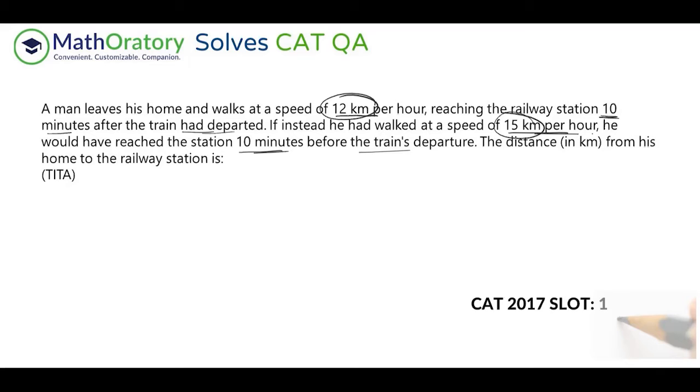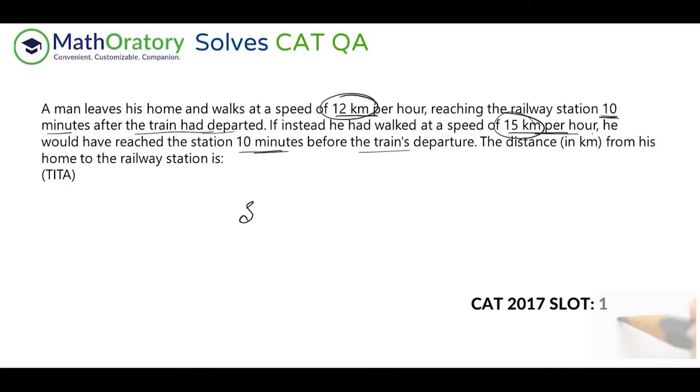If you understand it on paper, this question will take hardly 20 to 25 seconds after reading. Even if you consider reading time, it would take around 30-35 seconds, because if you're good with these kinds of things, the moment you're reading it, you figure it out. I hope you understood how I was reading it. I just noticed that the speed is given and that he arrives 10 minutes after the train. This is the part I was reading carefully, because that's where the time will go. Instead, if he walked at 15 kilometers per hour, he would have reached the station 10 minutes before the time. So I know it's a comparison of the time, right? The difference of time can be figured out very easily. So let me show you a method here.